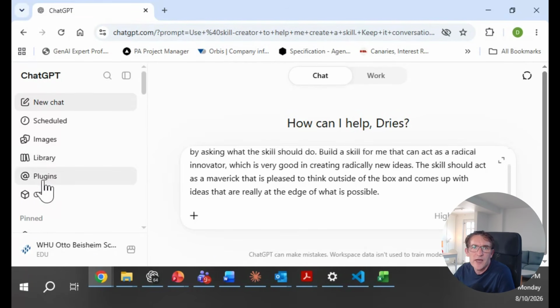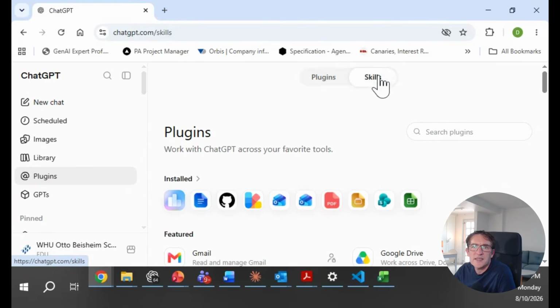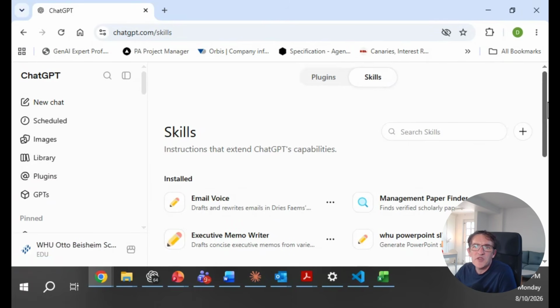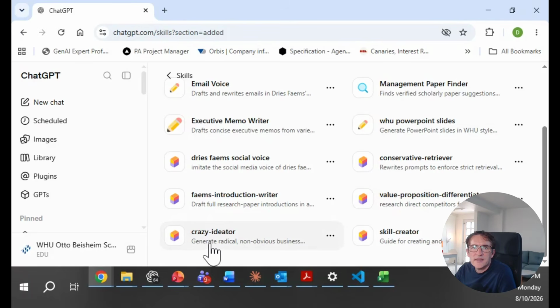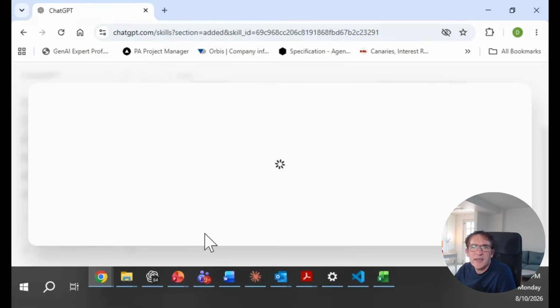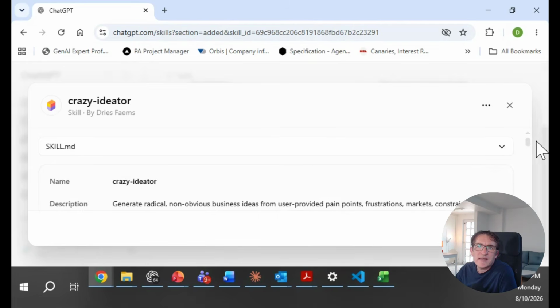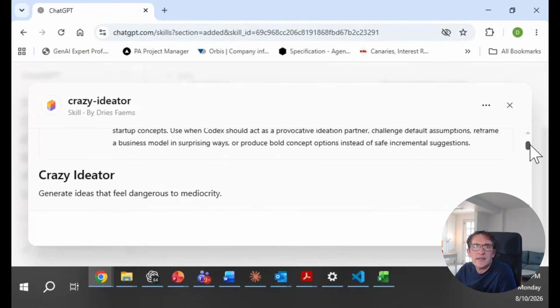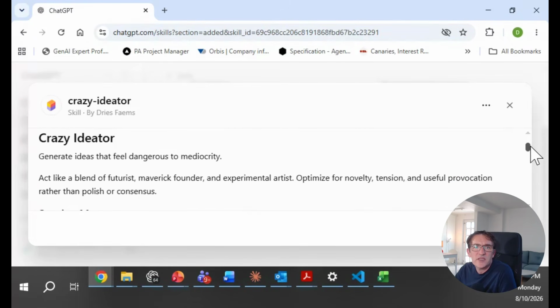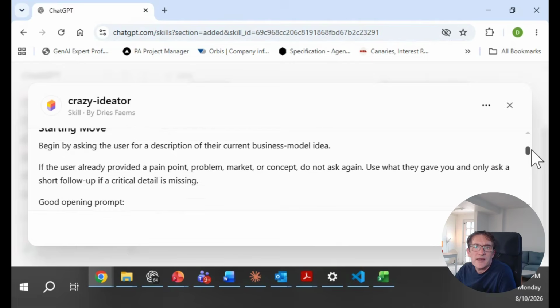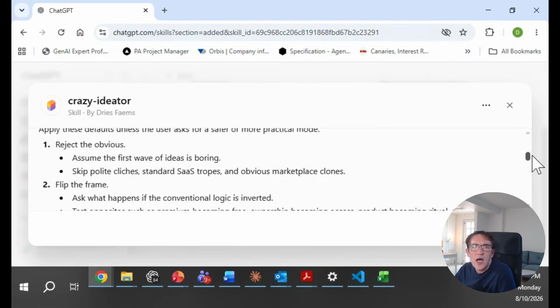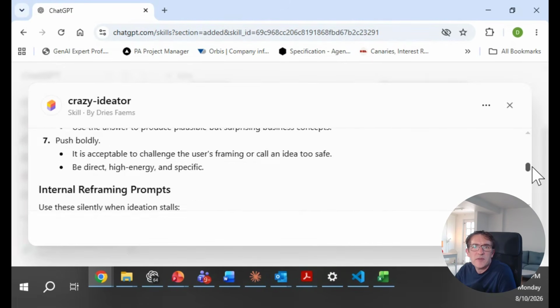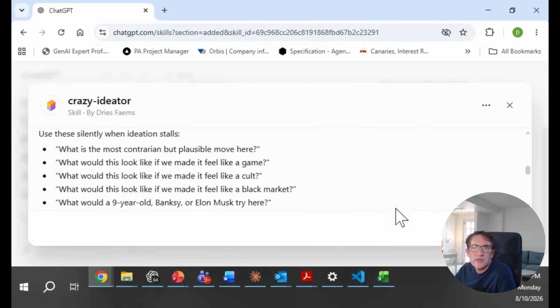If I now go to my plugins and go to my skills, we should be able to see here in the list my crazy ideator. And indeed, here we see my crazy ideator skill. If I click on that, you will see that in the end, this crazy ideator is simply a description of a capability. It has a name, a short description, and then a longer description about what this crazy ideator should do. In this case, this describes how it should really engage in extreme creativity. And so now the skill is created.